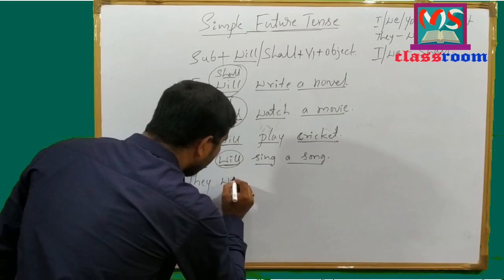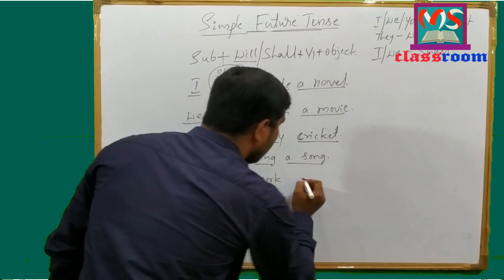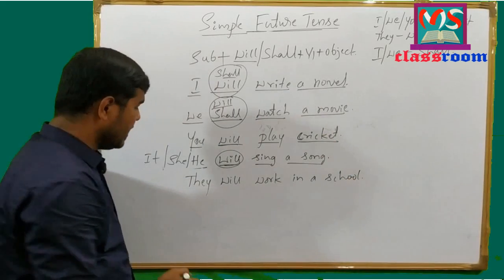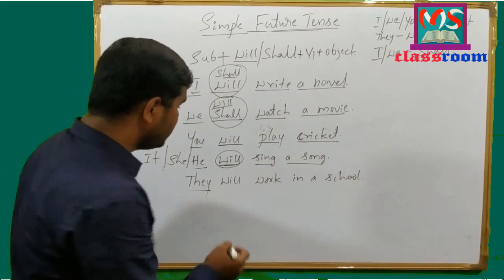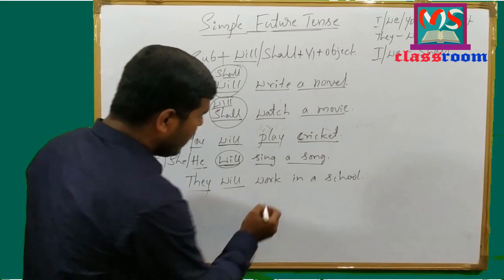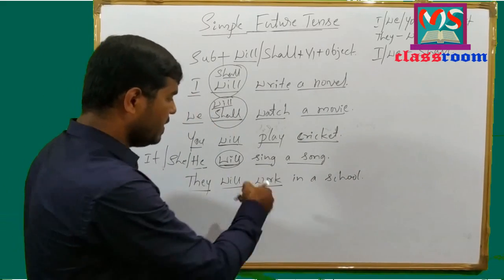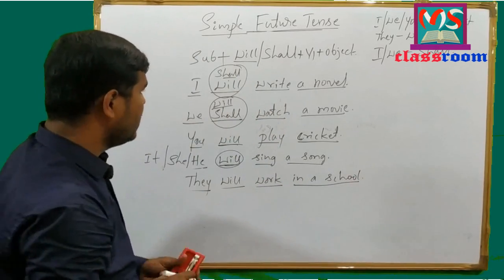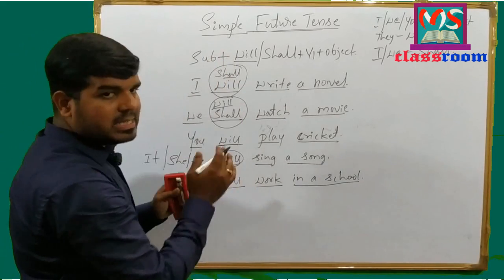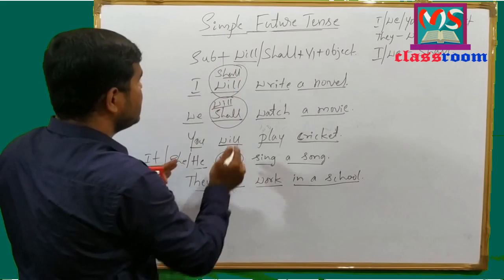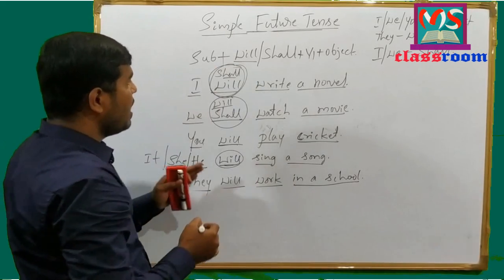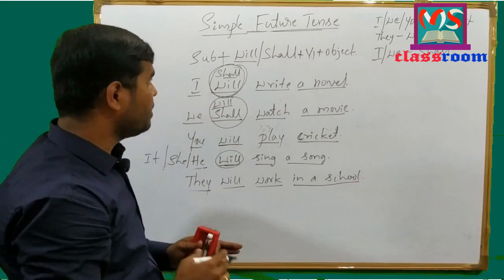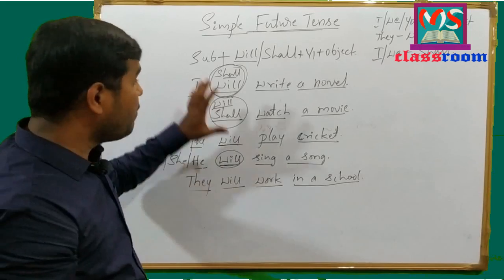They will work in a school. Look at the sentence here. They is third person plural subject and will is modal auxiliary. Work is verb that is in present form, and in a school is object. Look at these sentences, and here in these sentences shall or will modal auxiliaries indicate the future time. These sentences are in affirmative form.